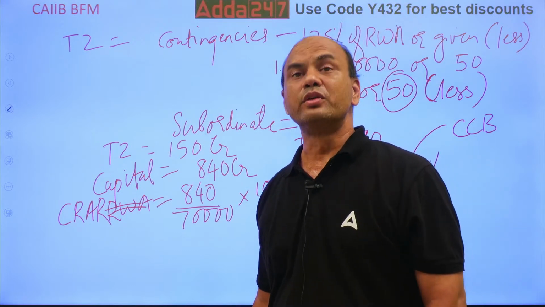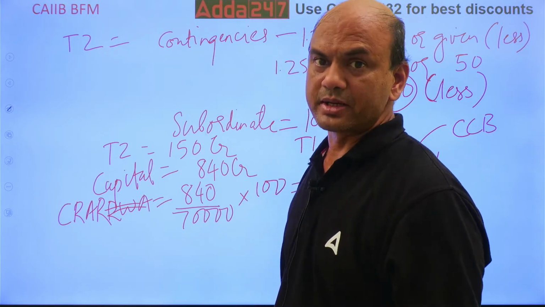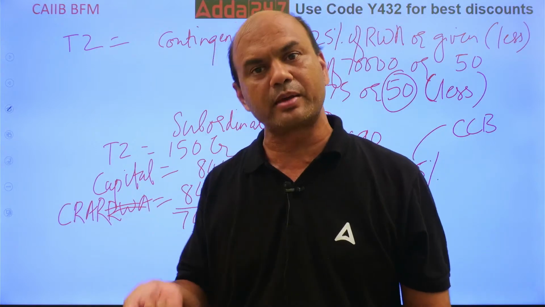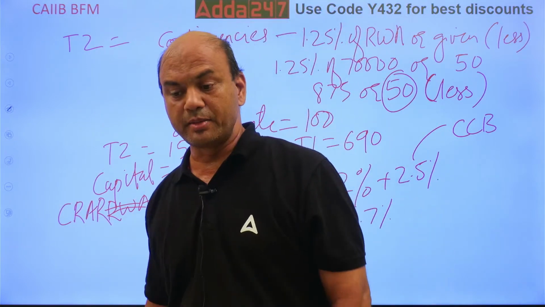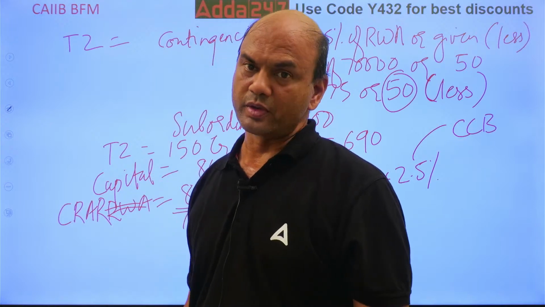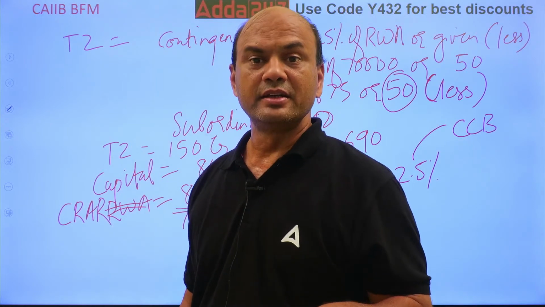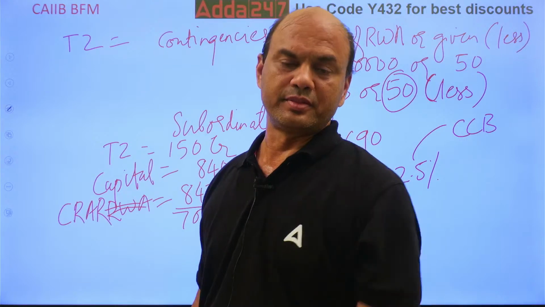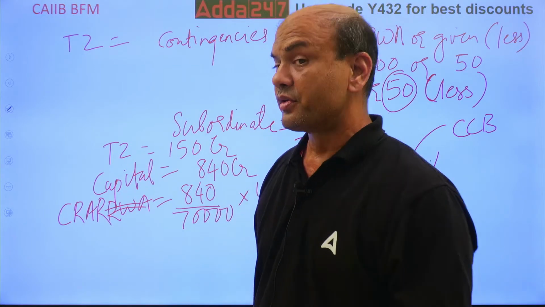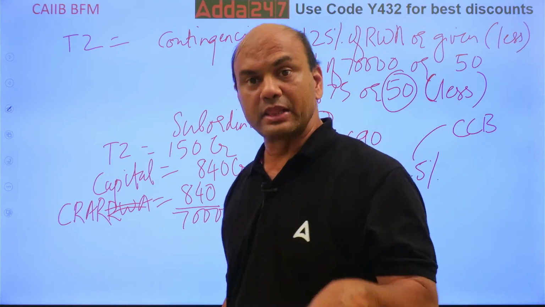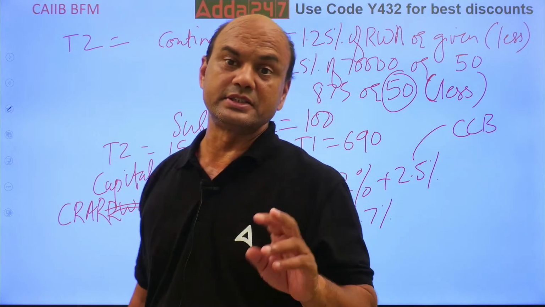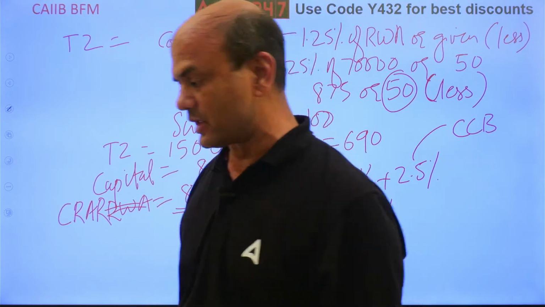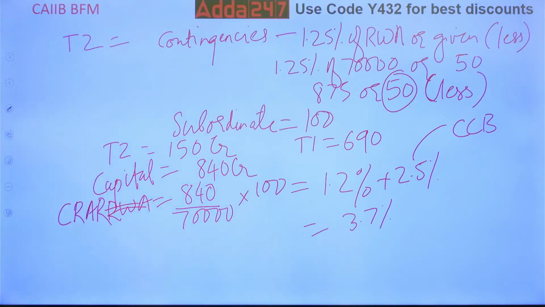So the logic behind this, kindly remember: CCCB is imposed by RBI, and CCB has to be compulsorily put in. Got it? But RBI has up till now never imposed CCCB. Never. That is additional 2.5.